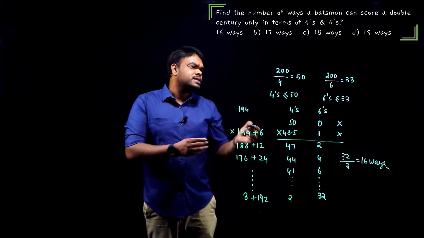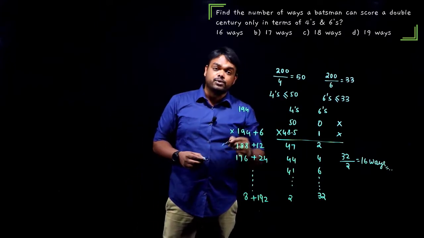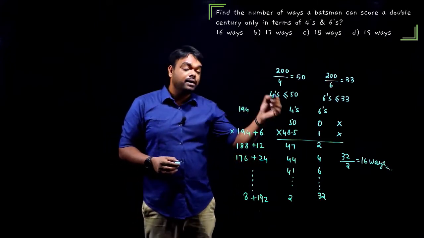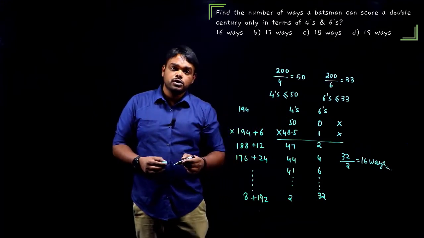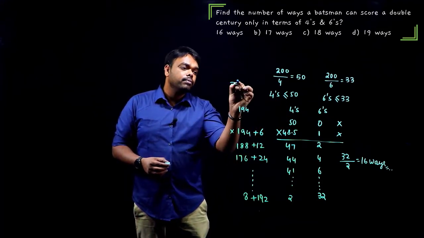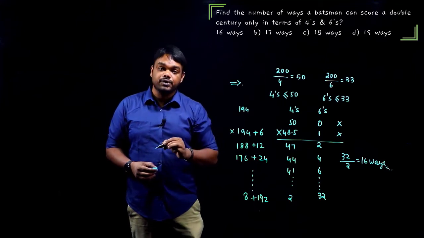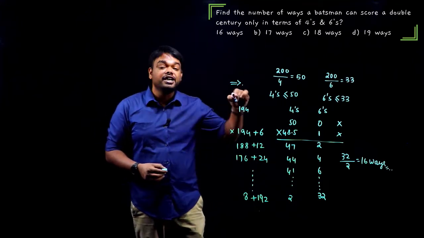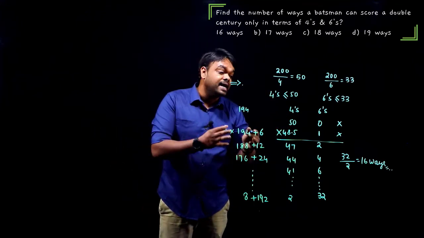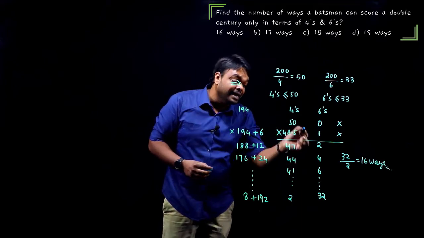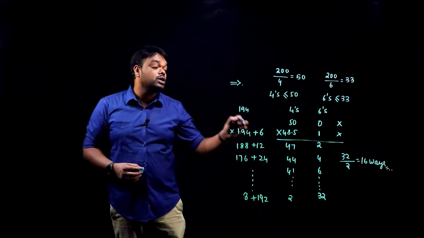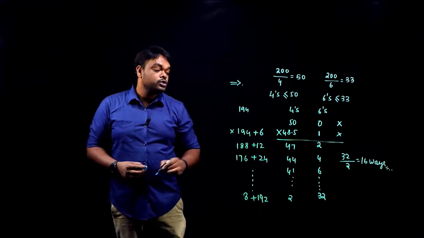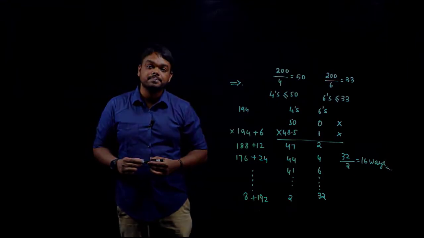This question we can call a miscellaneous question, or it can come under the number system also, but probably this is a miscellaneous question, where you need a completely different thought process, and you have to check the pattern, create the pattern and check totally how many possibilities are there. So, the answer is 16 ways.